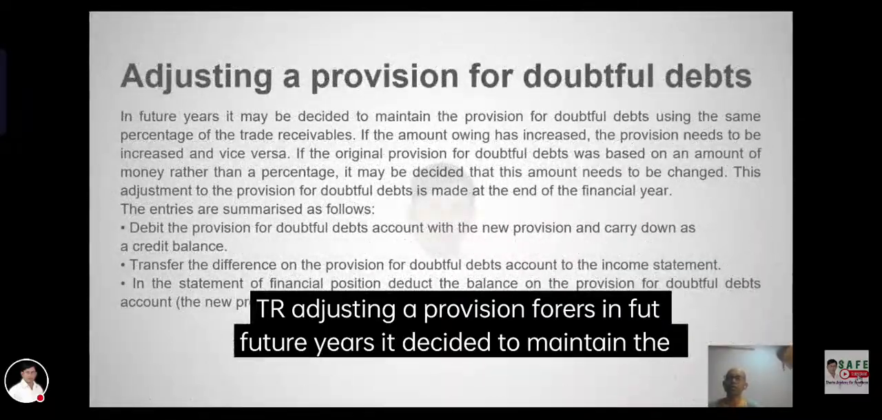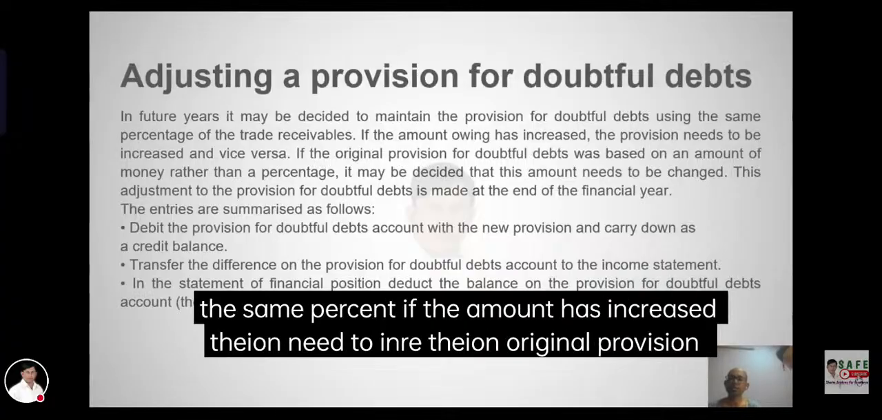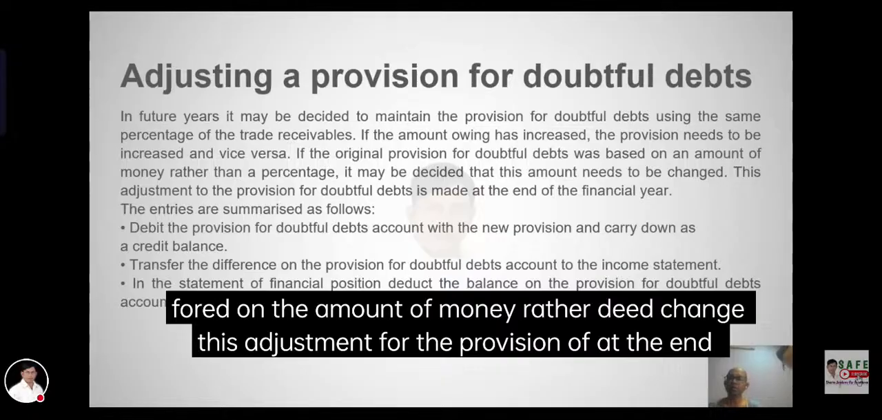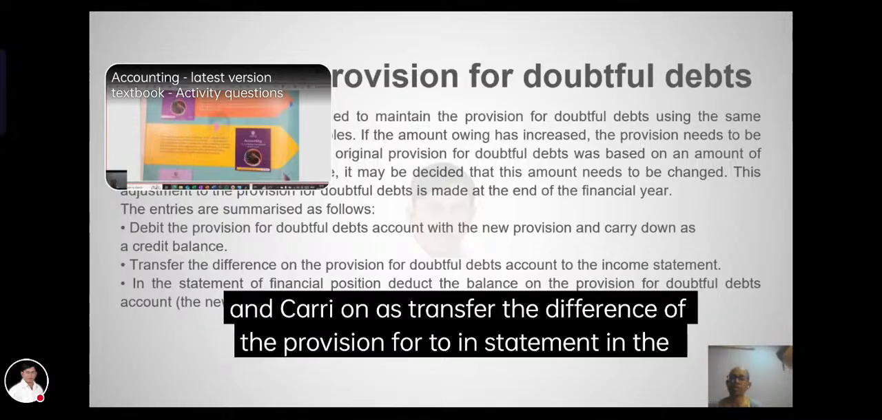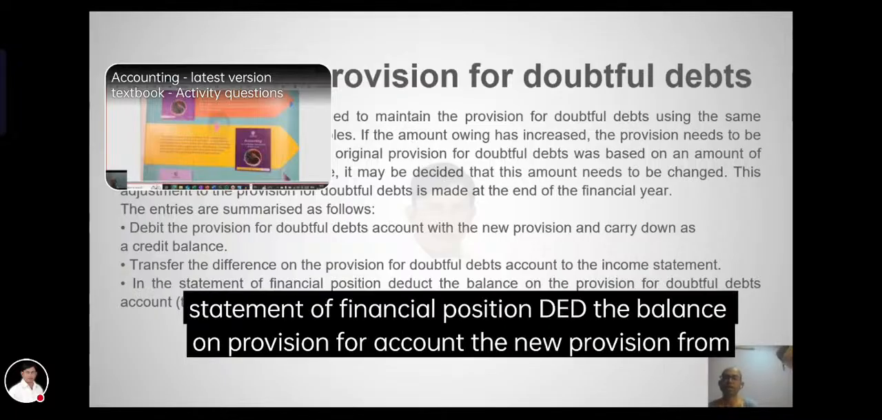Adjusting a provision. In future years, it may be decided to maintain the provision using the same method. If the amount owing has increased, the provision needs to increase this year. So if the original provision for doubtful debts was based on the amount owing, it is necessary to decide on any change. This adjustment for the provision is made at the end of the financial year. The entries are summarized as follows. Debit the income statement with the increase in the provision, or credit it with the decrease, and carry down the new provision. In the statement of financial position, deduct the balance of the provision for doubtful debts account, the new provision, from trade receivables.